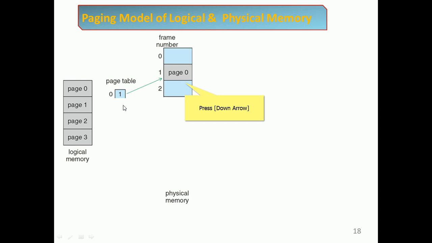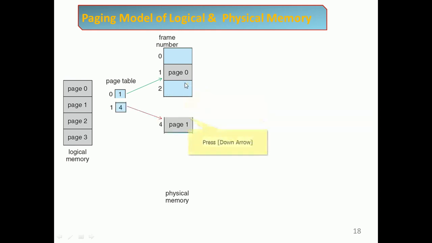So frame number 1 will accommodate page 0. Page 0 is a process partition, and a frame number is a physical memory partition, right?